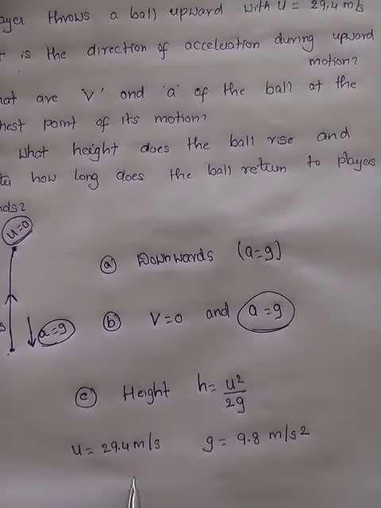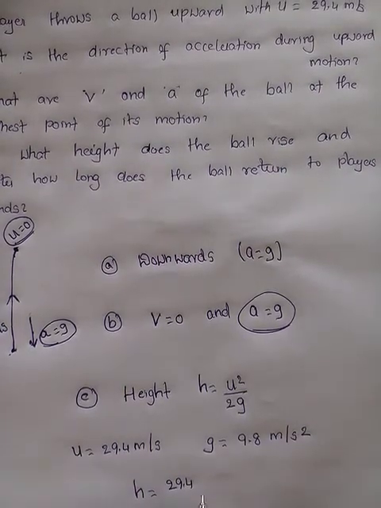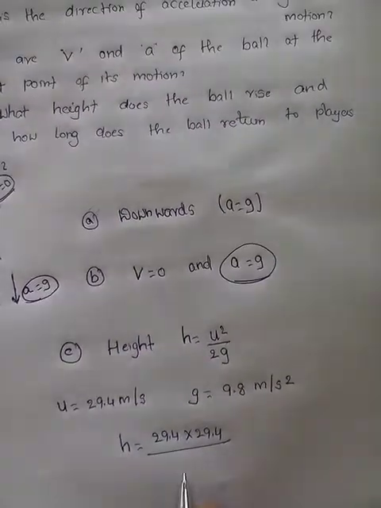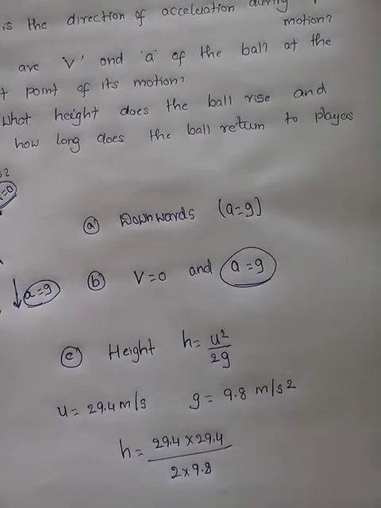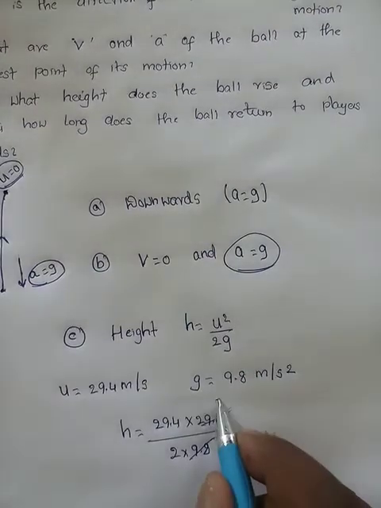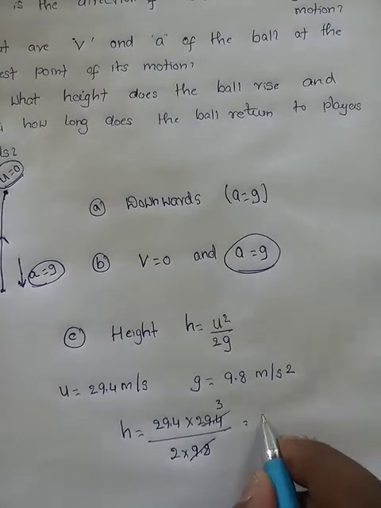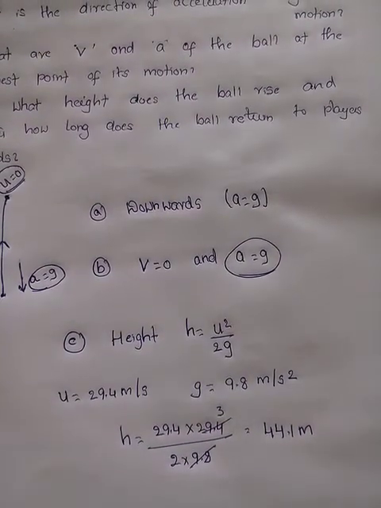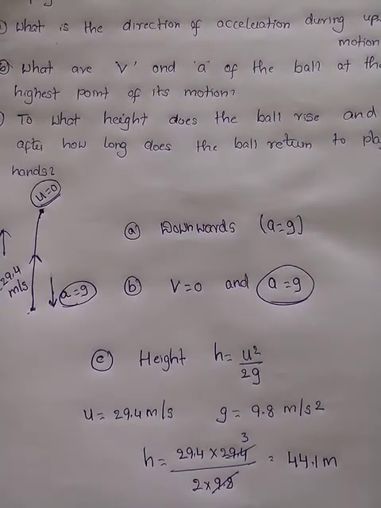Substituting these values, what do you get? h equals u square, 29.4 into 29.4, divided by 2g. What is the value of g? 9.8. Okay. So if you calculate here, 9.8 ones are 9.8, threes are... So just multiply 29.4 into 3 by 2, you get the height reached by the ball as what? 44.1 meters. So this is the value of the height.